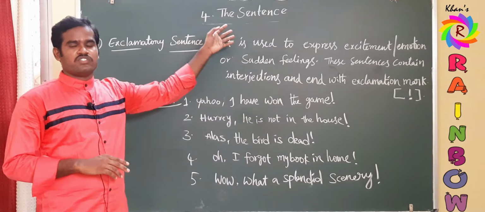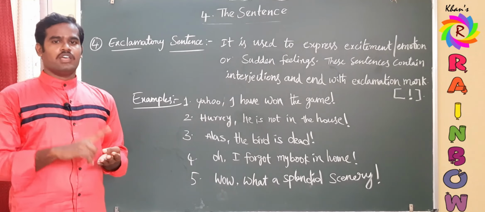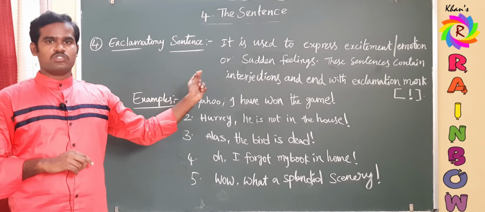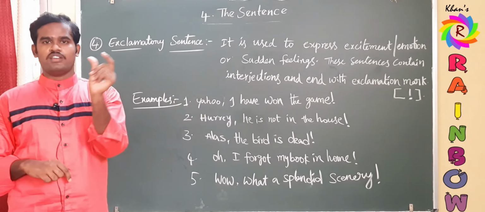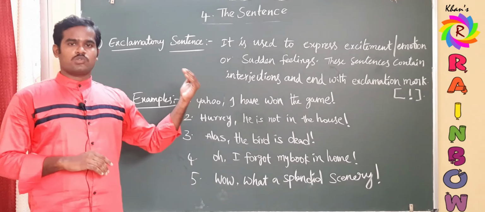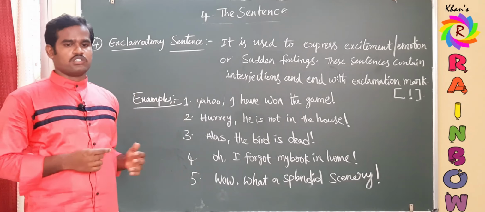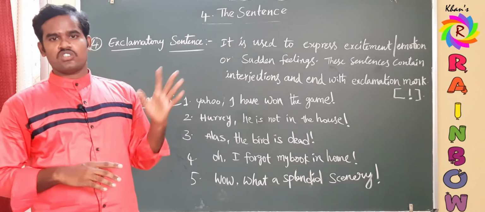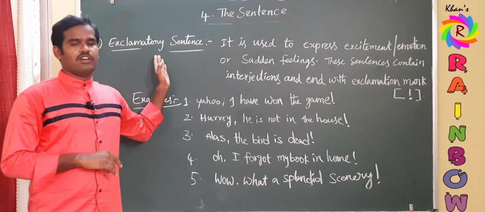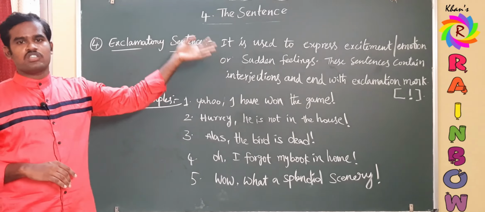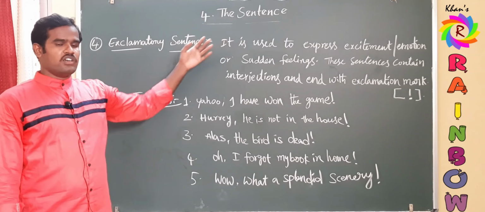And coming to the types of sentences, four types of sentences: declarative, interrogative, imperative, exclamatory. Declarative begins with subject, ends with full stop. Interrogative has two types: WH questions begin with a WH word and end with a question mark, and yes or no questions begin with helping verbs and end with a question mark. The third type, imperative, we have discussed previously. It contains orders, requests, suggestions, begins with a verb or don't and ends with a full stop. And finally the exclamatory sentence contains interjections and ends with an exclamation mark. It is used to express sudden feelings, and these are the examples.